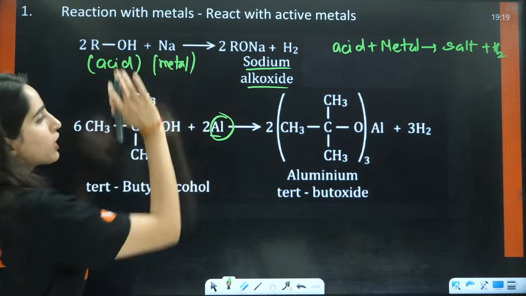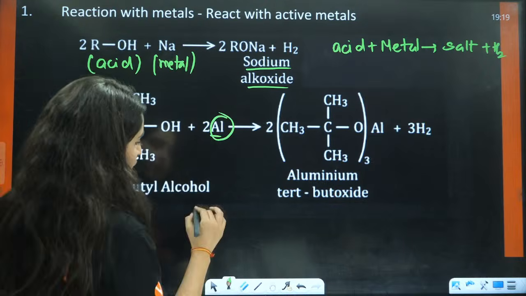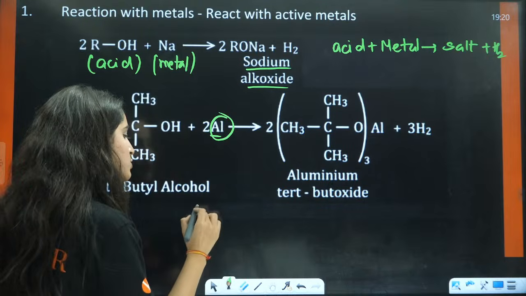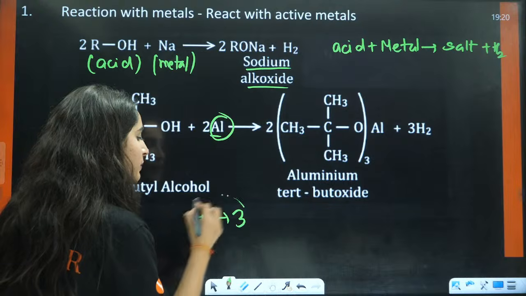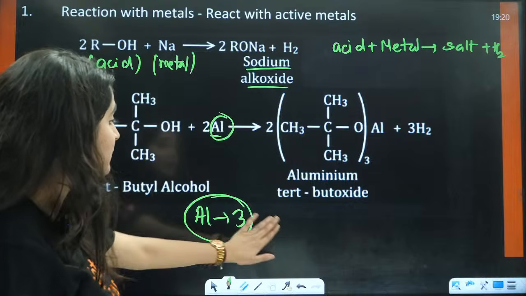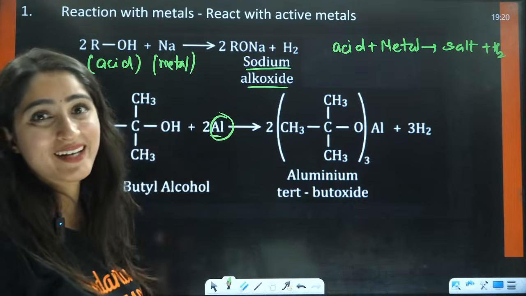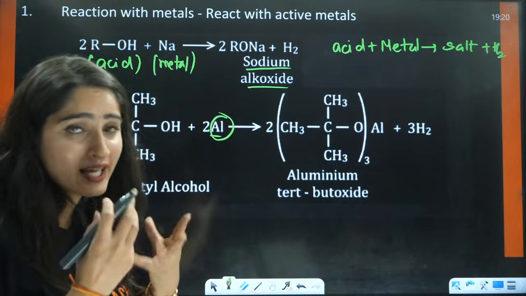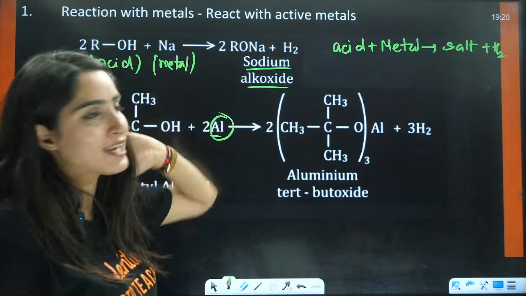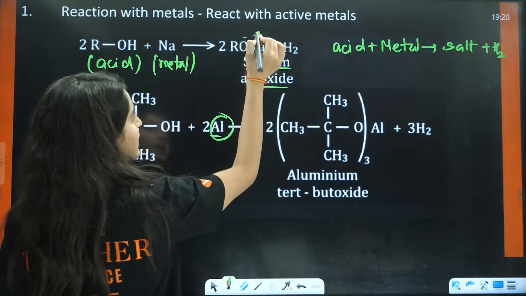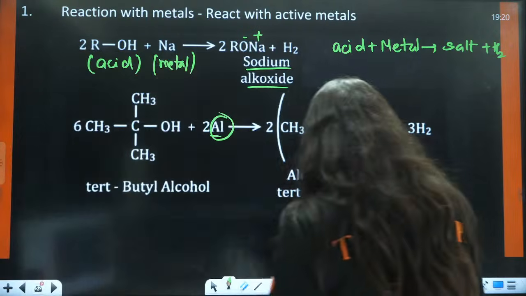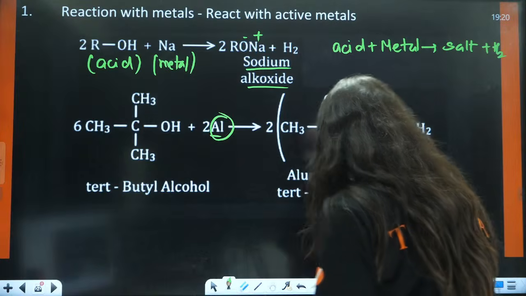Now we know that sodium had a valency, Na positive. Sodium had a valency 1. But aluminium has which valency? What is the valency of aluminium? 3. That is why 3 alkyl groups. It needs 3 alkyl groups. If it wants to be in a cationic state, here it is positive, this is negative. Na positive is a stable thing. But Al3 positive is a stable thing here.